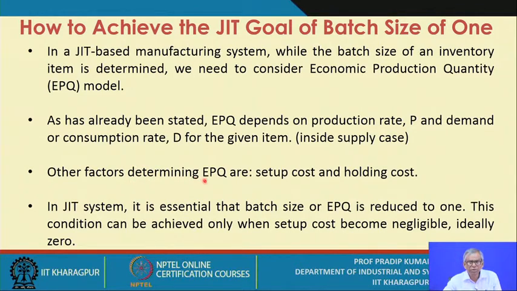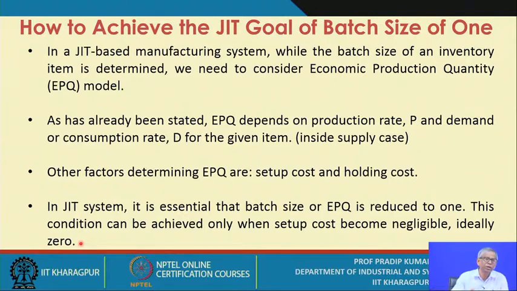Other factors determining EPQ are the setup cost and the holding cost. So you just refer to the total relevant cost equation. You will find that this equation is formed in terms of the setup cost and the holding cost. Now in a JIT system, it is essential that the batch size, or the EPQ, is reduced to 1. This condition can be achieved only when the setup cost becomes negligible, ideally 0.